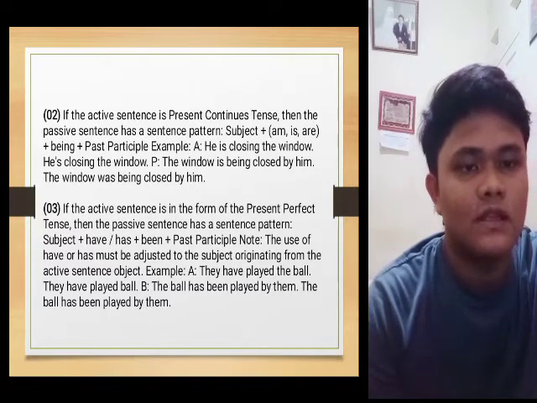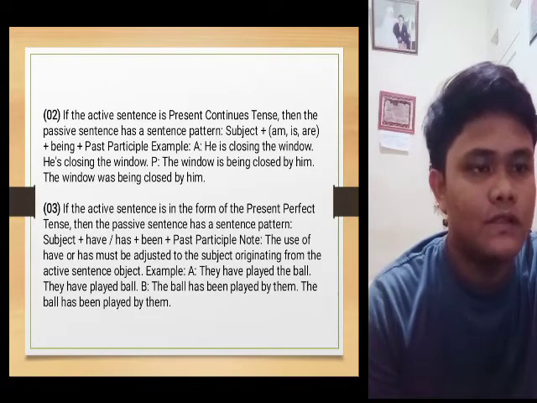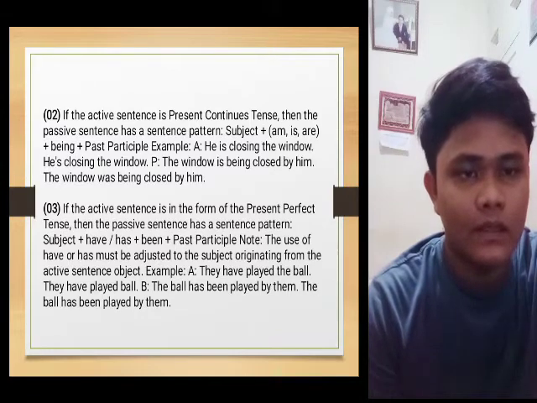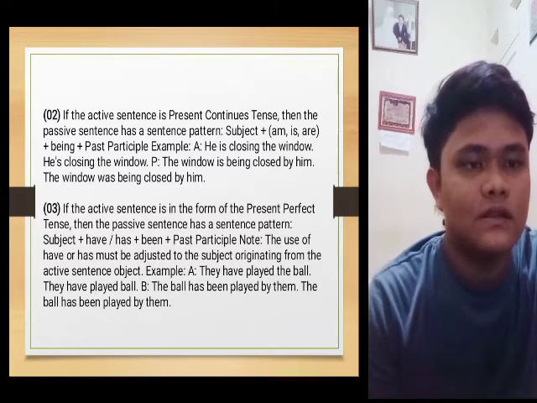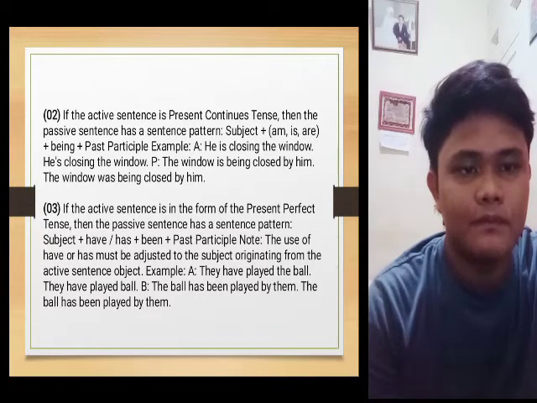Number 3: if the active sentence is in the form of the present perfect tense, then the passive sentence has a sentence pattern: subject plus have or has plus been plus past participle.